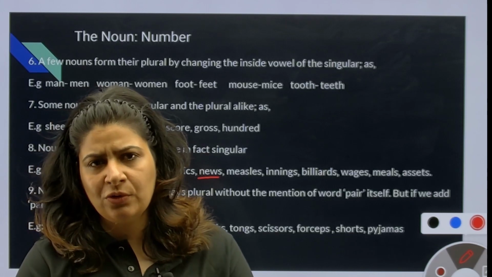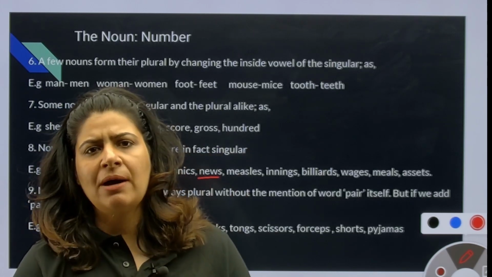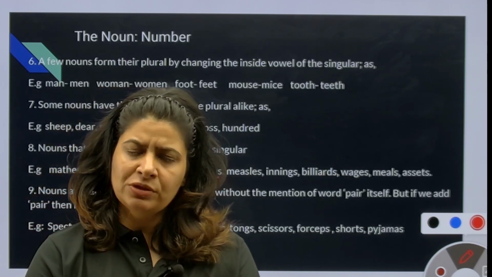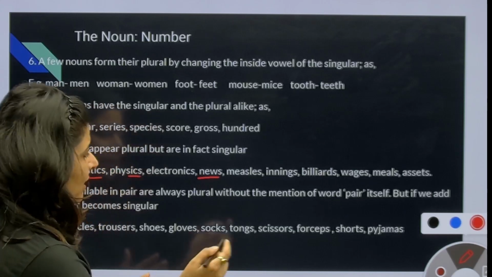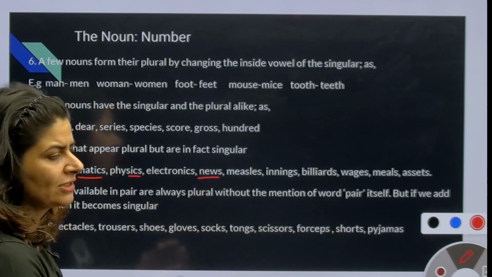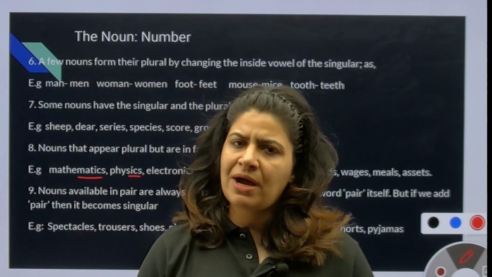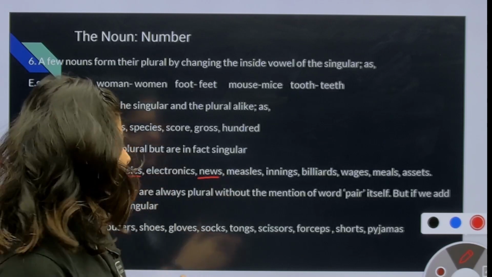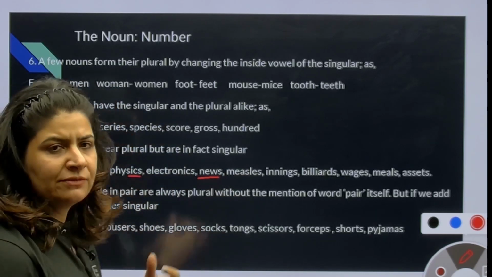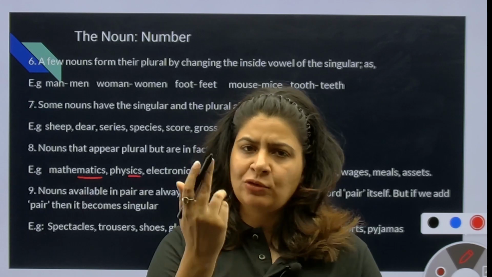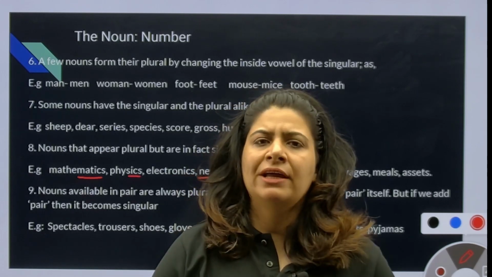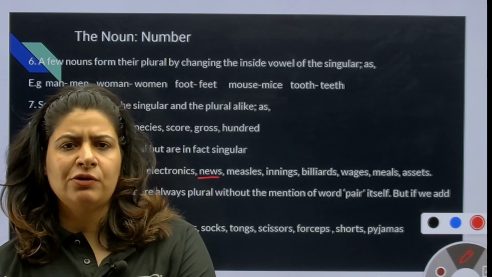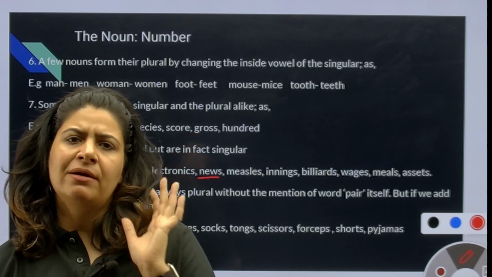जब आप shoes लेते हो, आप एक shoe नहीं खरीदते, he will give you a pair of shoes. So a pair is singular, but if we say shoes, then shoes is plural. Then tongs, scissors, forceps, shorts. आप shorts लेते हो, so shorts is plural, but if I say a pair of shorts, then it becomes singular. Then gloves. Gloves आप लेने जाते हो, आपको दो देता है, एक तो सिंगल नहीं देता. So gloves is plural, but if you say a pair of gloves is new, then a pair of gloves becomes singular.